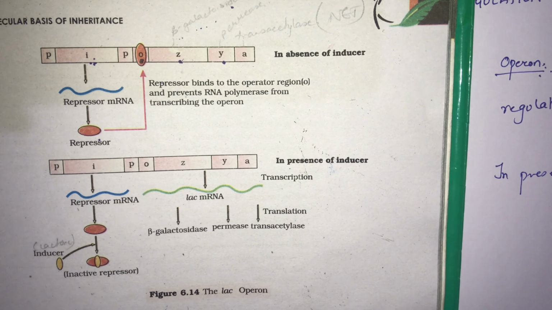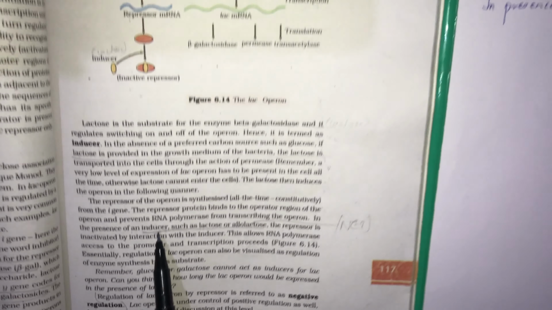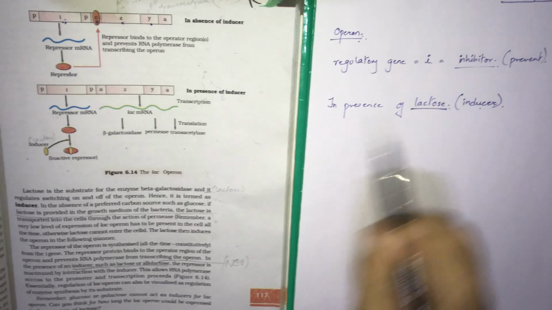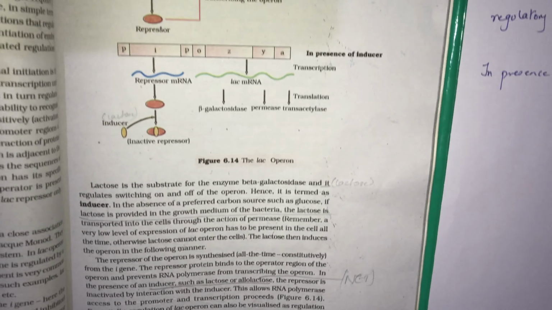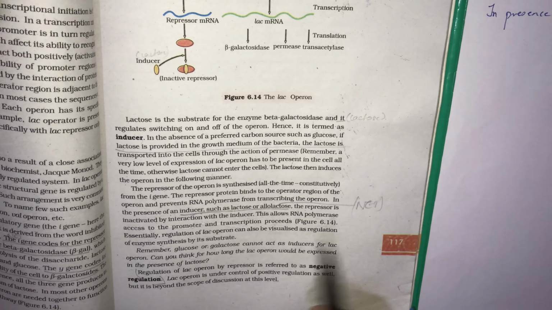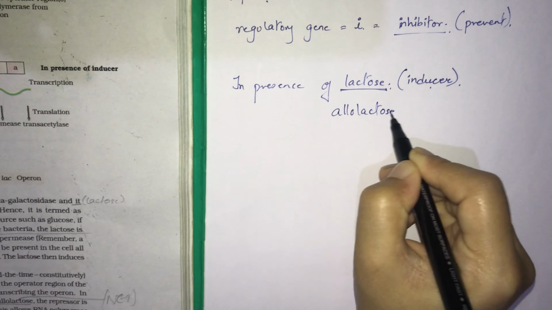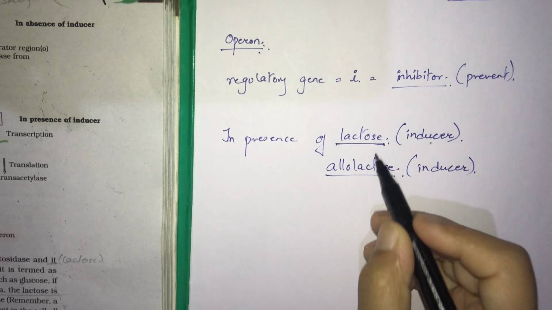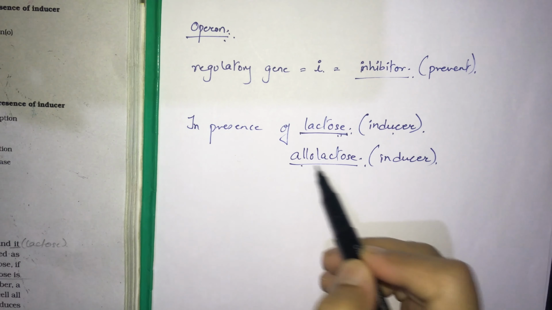But in the presence of inducer, now here in the Lac Operon, the inducer is lactose. If there is presence of lactose, or allolactose, sometimes allolactose also acts as an inducer, not only lactose but allolactose also.